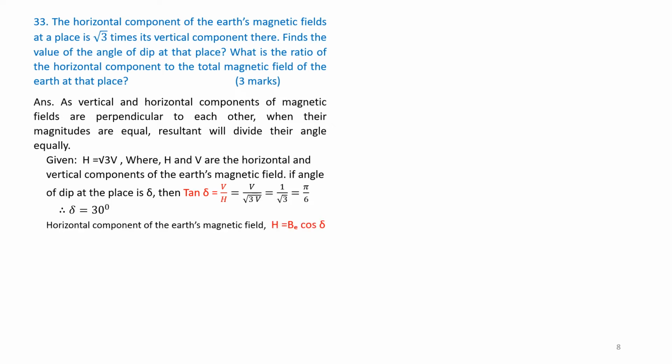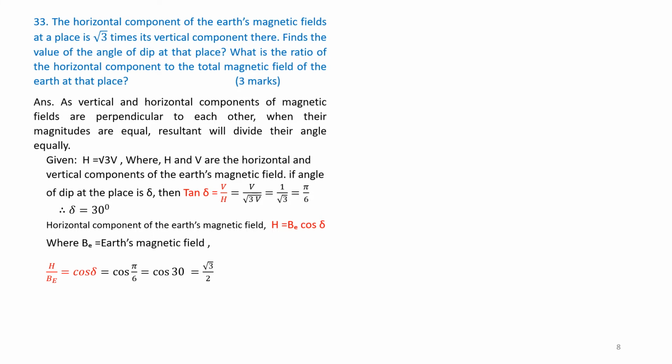Horizontal component of Earth's magnetic field is given by the formula H is equal to B_E cos delta, where B_E is equal to Earth's magnetic field. Therefore, the ratio H over B_E equals cos delta.